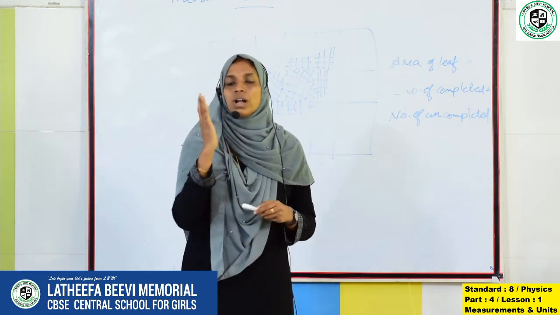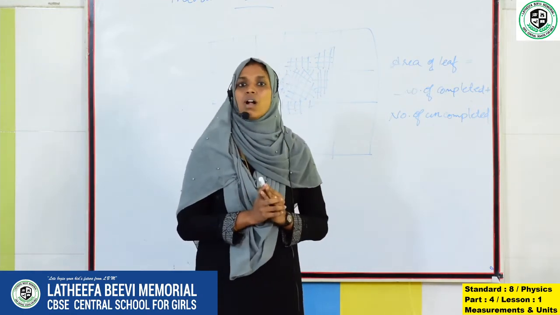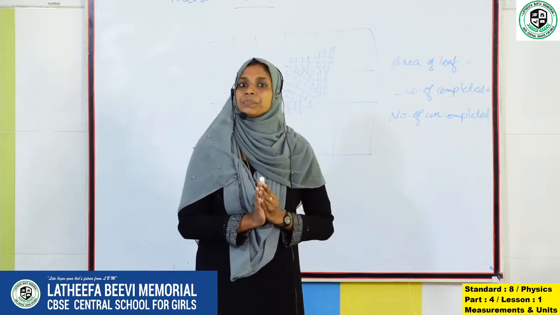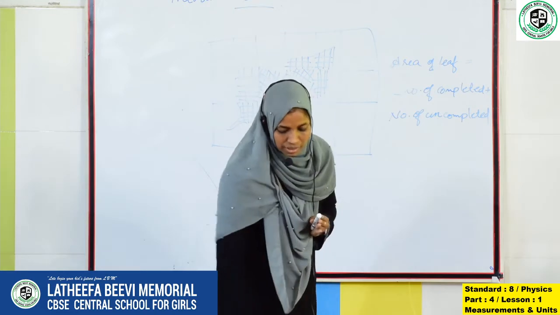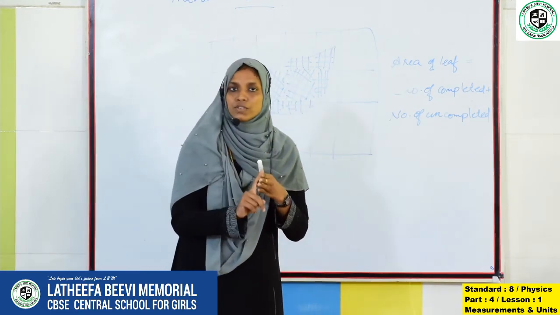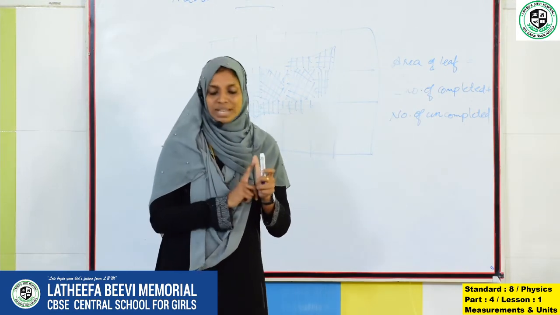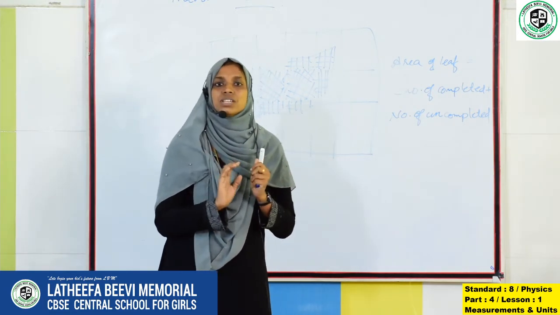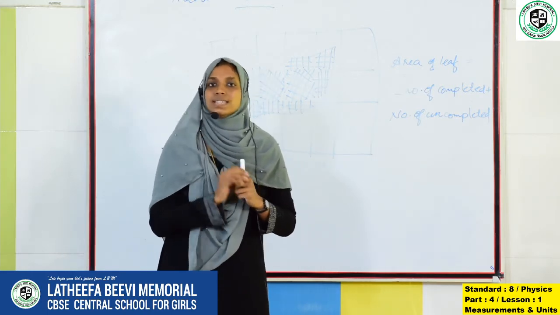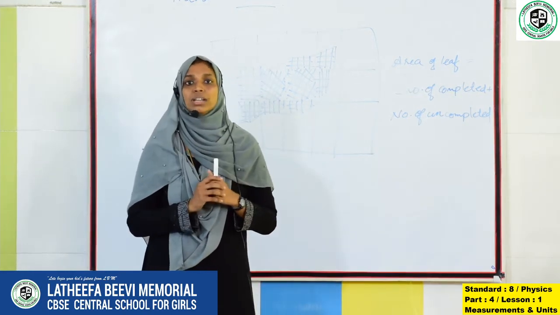There are 7 fundamental quantities in the SI system. What are they? Length, mass, time, amount of substance, luminous intensity, temperature and electric current are the 7 fundamental quantities in the SI system, and we also learned about the SI units.